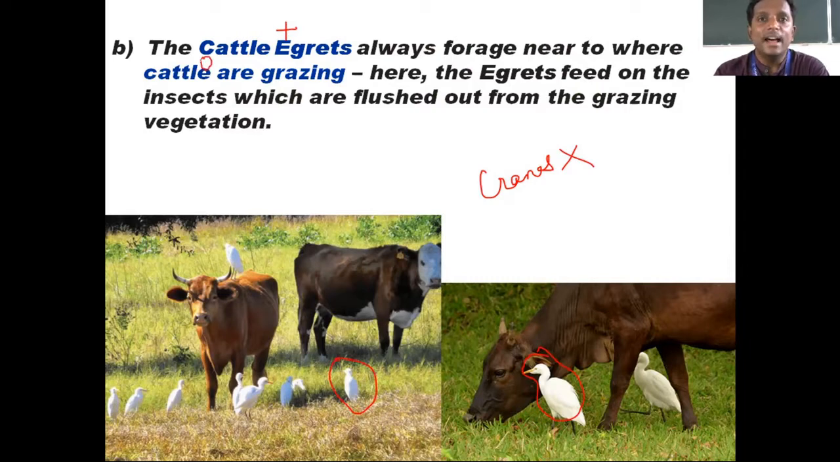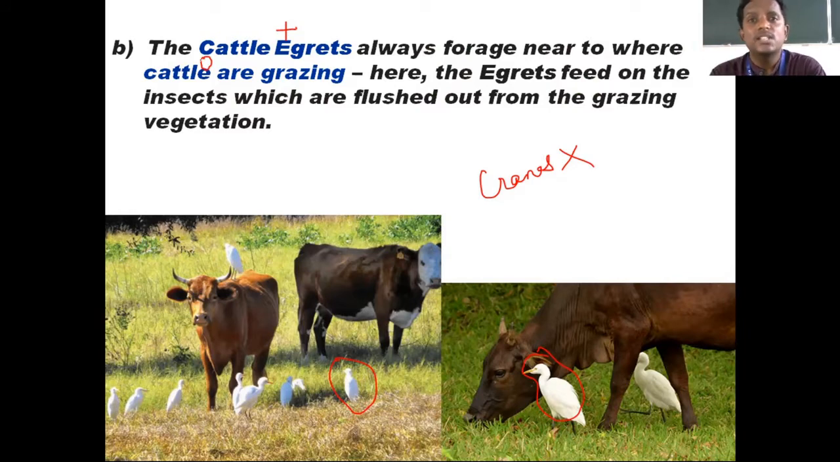When these cattle are grazing and browsing are two different things. Grazing is eating from the ground. When they graze and the roots of the grass are uprooted, small insects and other grubs pop out. Small insects pop out, and these egrets will eat them.